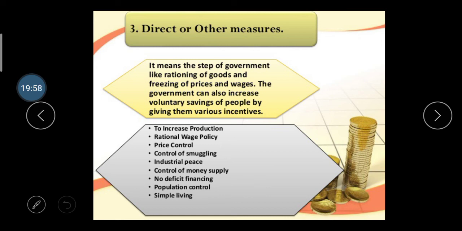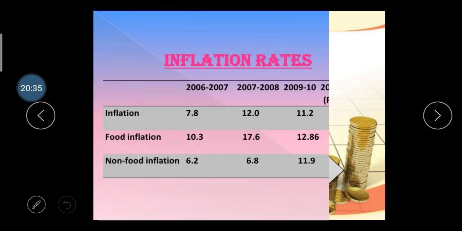Then come direct and other measures. These are steps like the government's rationing of goods and freezing of the price level and wages. The government can also increase the voluntary saving of the people by giving various incentives, like increasing production, rational wage policy, price control, control of smuggling, industrial peace, control of the money supply, no deficit financing, population control, and simple living. So there are three measures: monetary, fiscal, and direct measures, considered for reducing inflation.